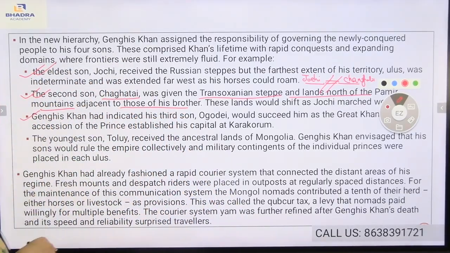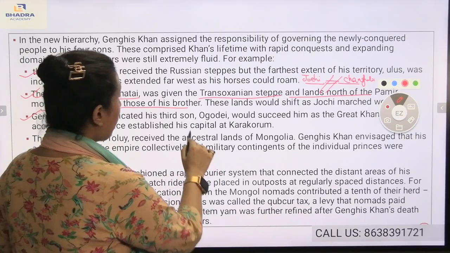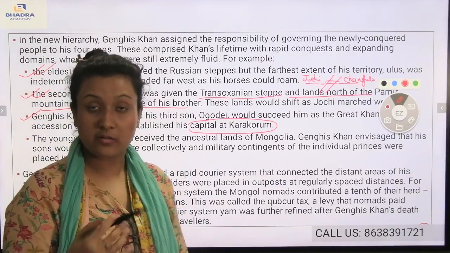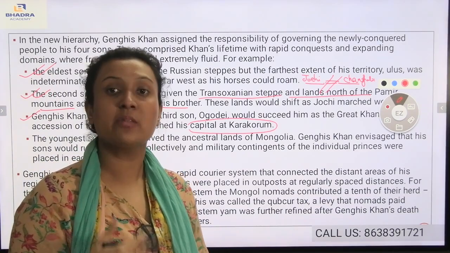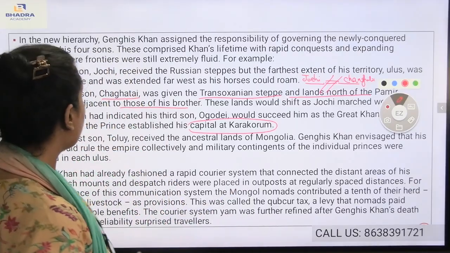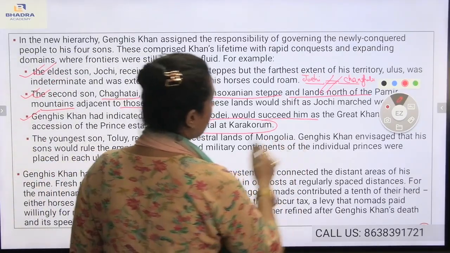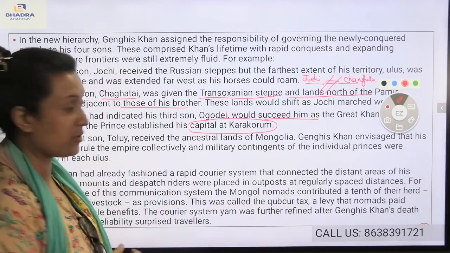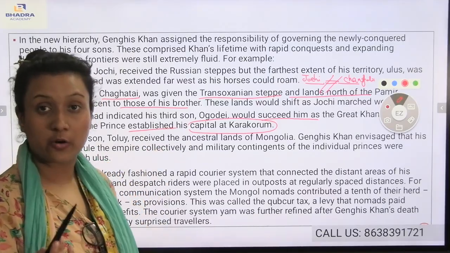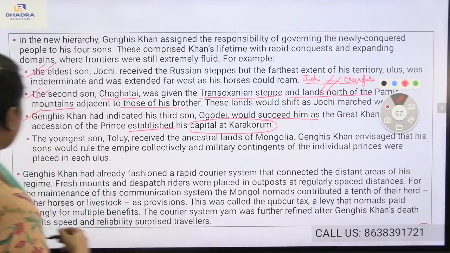And third comes Ogodei. Genghis Khan had indicated his third son Ogodei, who succeeded him as the Great Khan, and the prince established his capital at Karakoram. Ogodei was the third son and was designated successor, which means after Genghis Khan he would become the king as declared by him. As a result, he would succeed to the throne and be considered the Great Khan. The capital of Karakoram was under Ogodei.